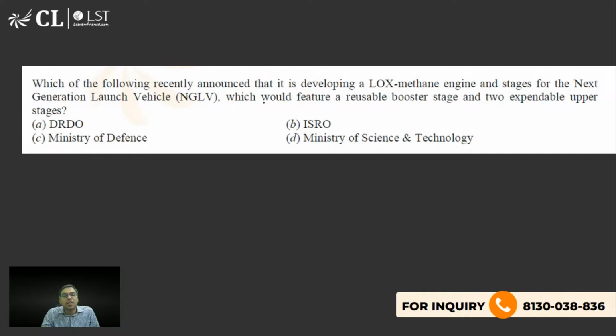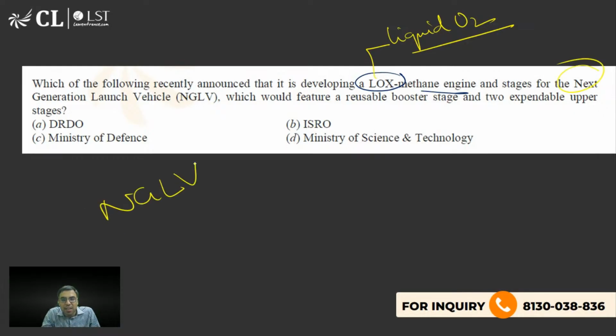The next is, which of the following recently launched that it announced that it is developing LOX methane engine. LOX मतलब समझते हो? Liquid oxygen. Cryogenic engine वगैरह में यूज होता है. Stage for the NGLV, next generation launch vehicle, which would feature a reusable booster and 2 expendable upper stage. Reusable होगा, यानी दोबारा यूज किया जा सकता है. Can be again used, है ना? So कौन बनाता है? अब देखो समझ लो.